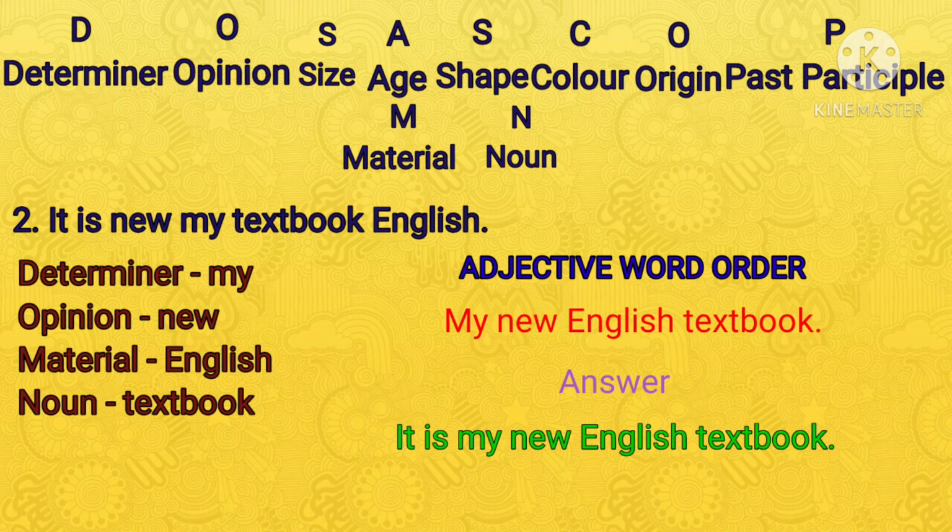So you have to keep the acronym in your mind, and also you have to have the idea about the determiners, opinion, size, age, shape, color, origin, past participle, material and noun. If you go on practicing, definitely you will get it. It is very easy, and you just have to identify what these are, then only it will be very easy to write the adjective order. Now shall we go ahead with one more example? Yes, we'll go ahead with one more example.